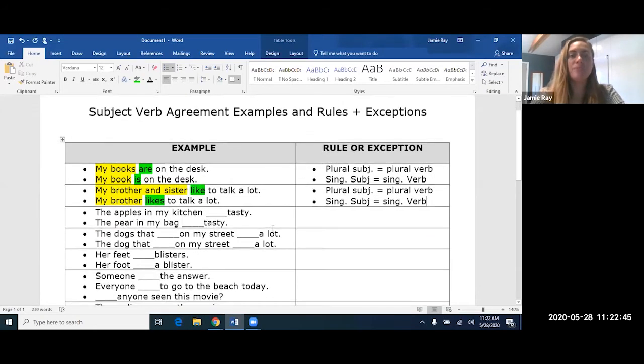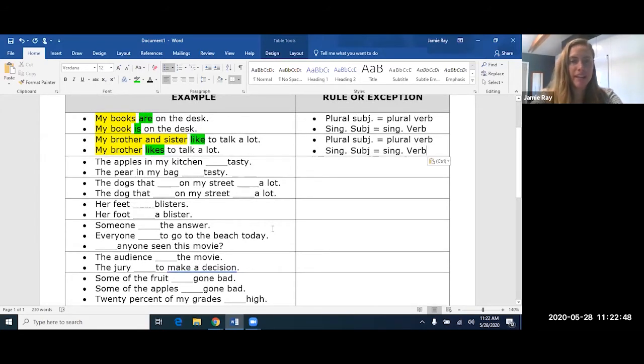All right, down here, the apples in my kitchen, blank tasty. Now be careful here, because what's the subject of this sentence? Is it kitchen or is it apples? Who or what is the sentence about? Remember that when we see a preposition like the word in, the noun after it would not be the subject of a sentence. So we can just cross that right out. And now we can see the apples is the subject. So the apples are tasty or the apples is tasty? Well, the apples is plural, so it should be are. The apples is the subject and the verb is are, and it's plural.